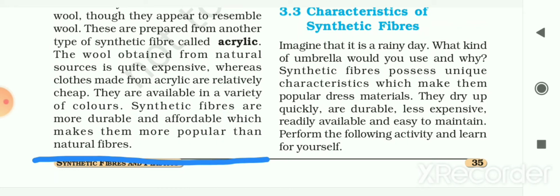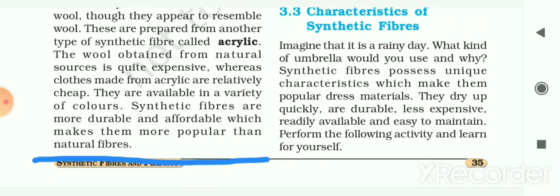And acrylic is available in a variety of colors as well. Synthetic fibers are more durable, or you can say long lasting. They can last for a long duration of time, and they are affordable, that means they are cheaper, so anyone can afford this type of fiber or fabric, which makes them more popular than natural fibers.